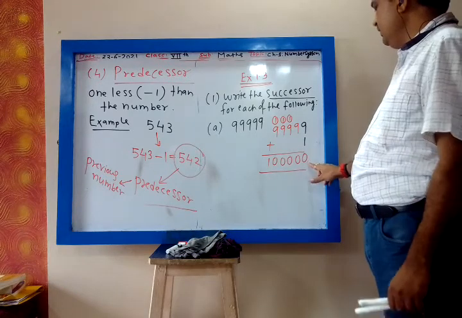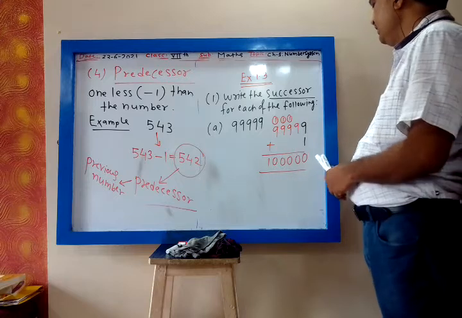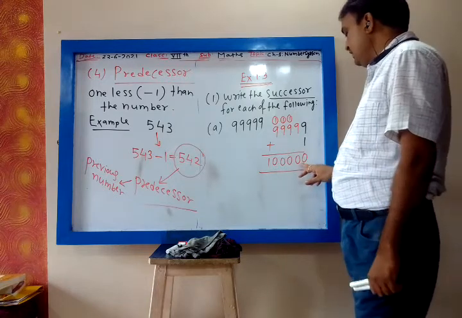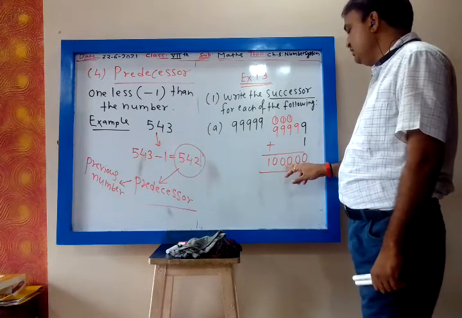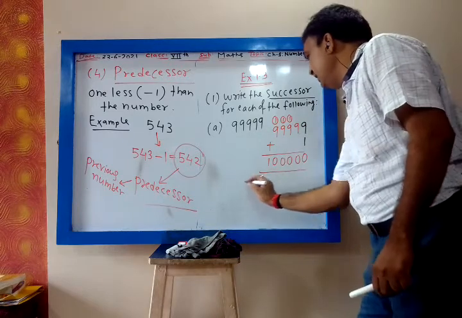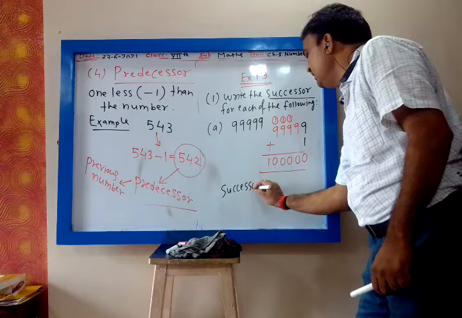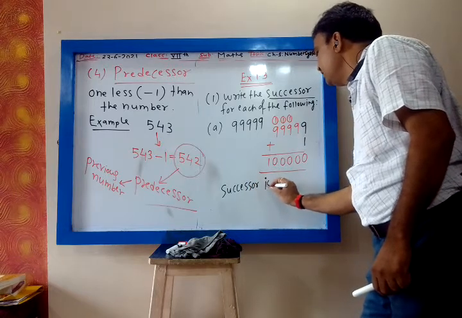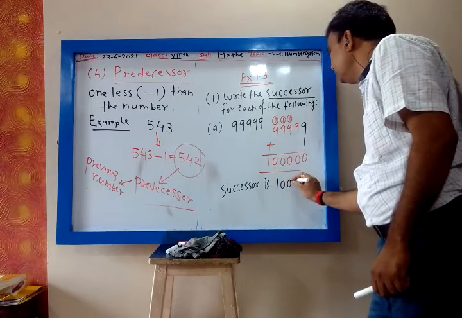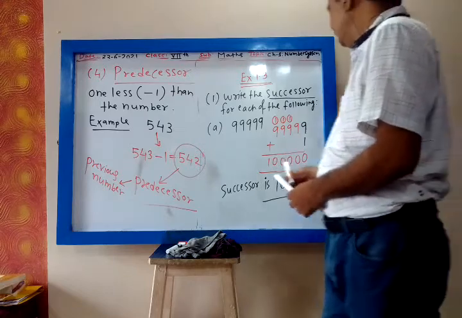Correct? Ones, tens, 100, 1000, 10,000, lakh. So it is 1 lakh. So write down, successor is 1 lakh. Correct?